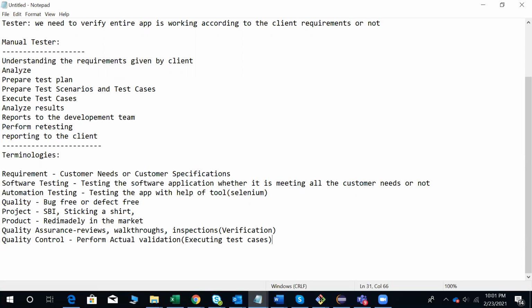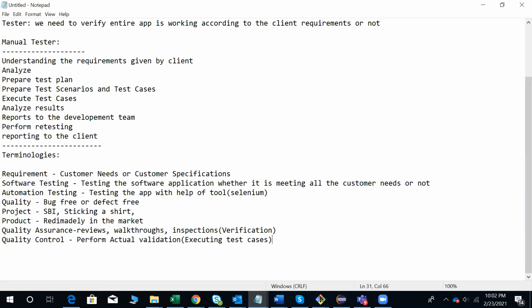Quality control is executing your test cases and verifying whether it is working fine, whether it is meeting all the customer requirements, whether it has any deviations. Quality control means actual validation, actual test case execution.